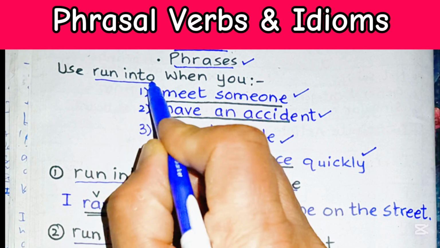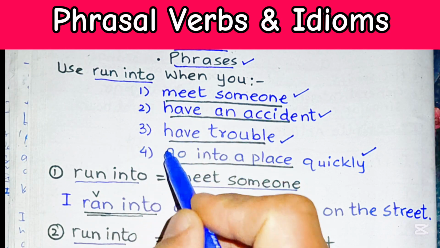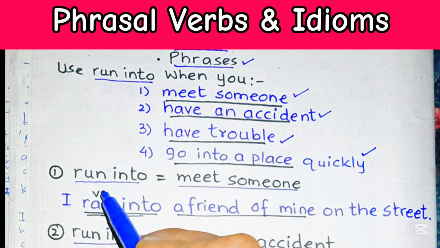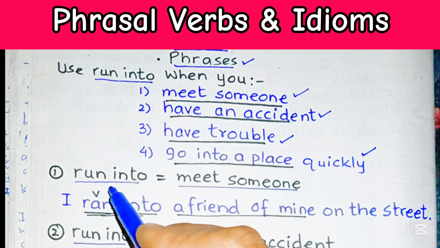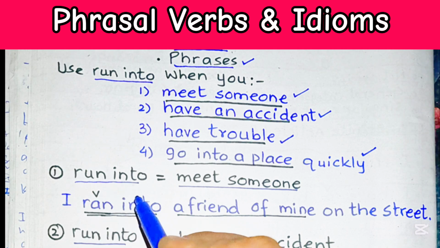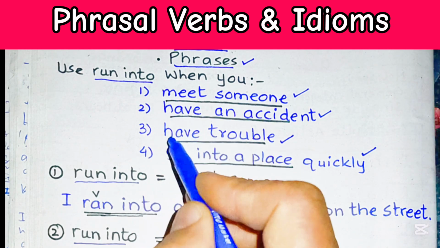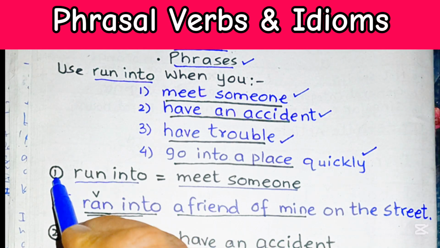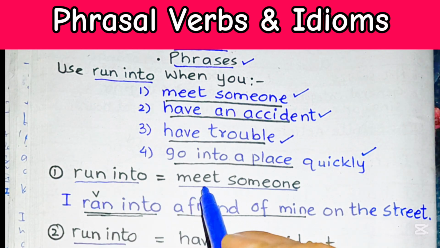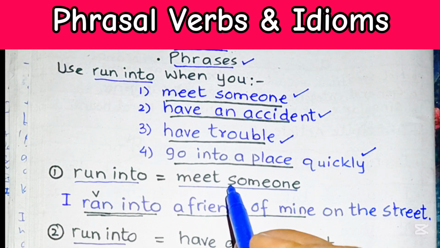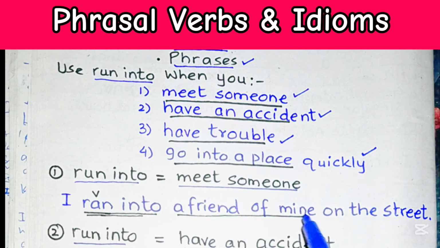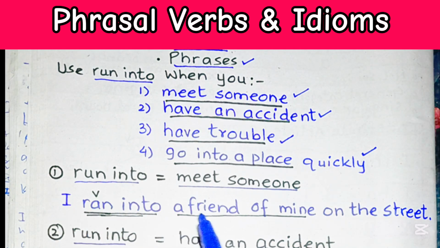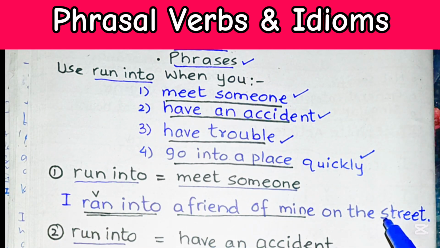Now let's have a look at examples of all these four situations one by one. The first one, where run into means meet someone: I ran into a friend of mine on the street.